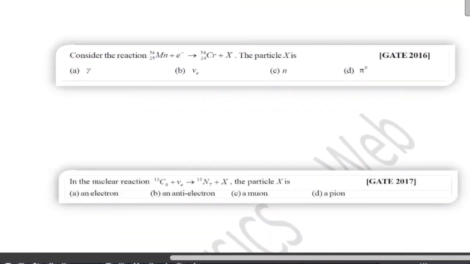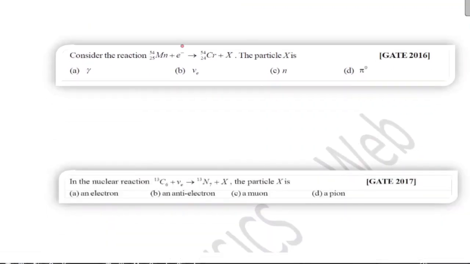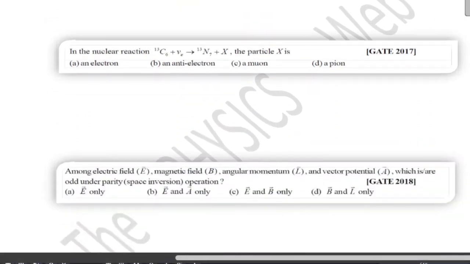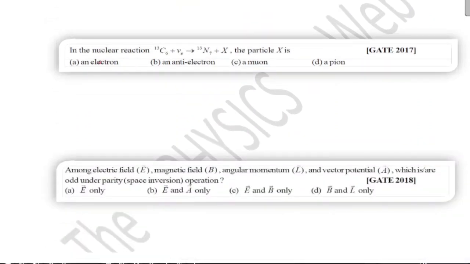Next, consider this reaction. Here the correct option is option B. Next, in the nuclear reaction, the particle X is, again you can check the charge and lepton number. Here your correct option is option A, electron.